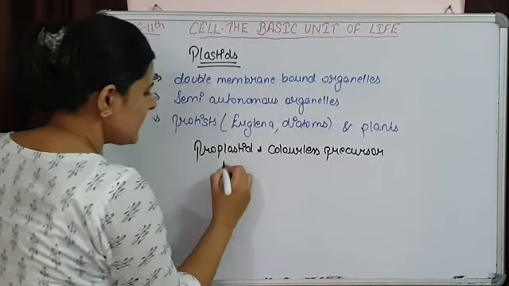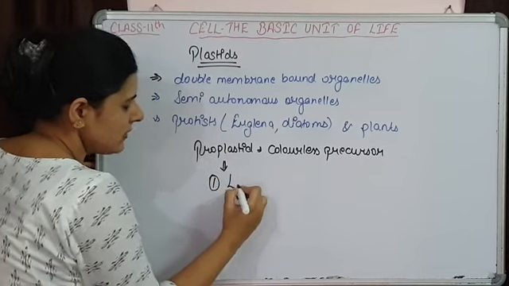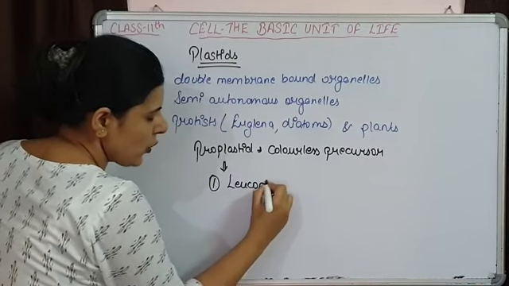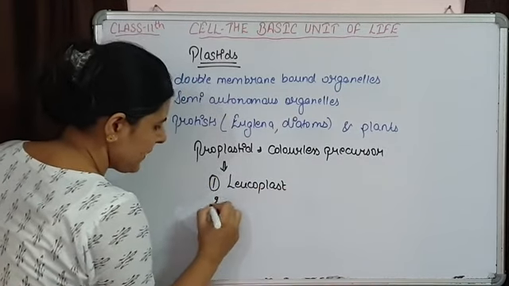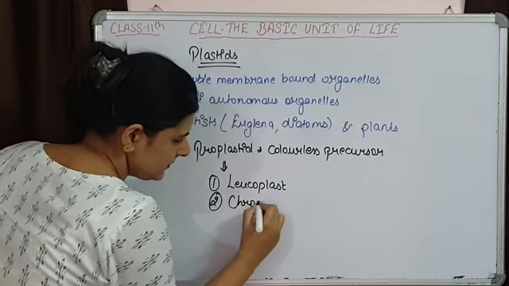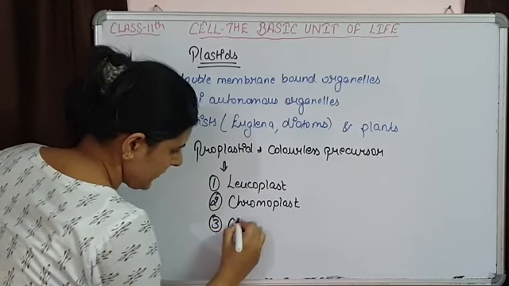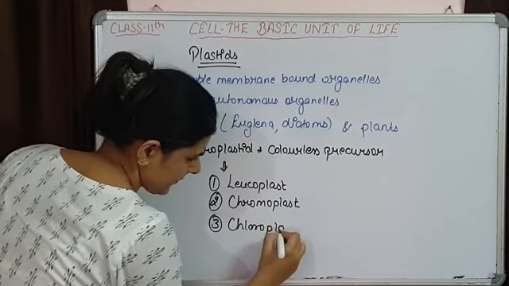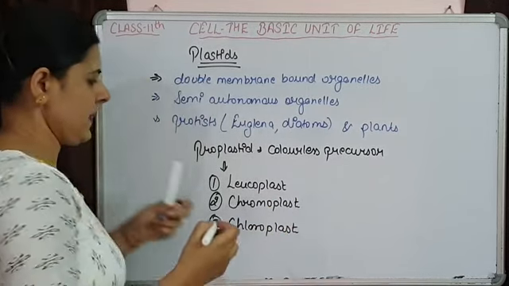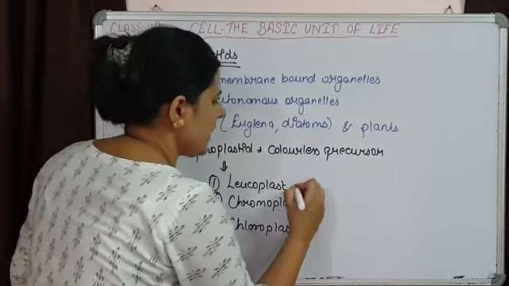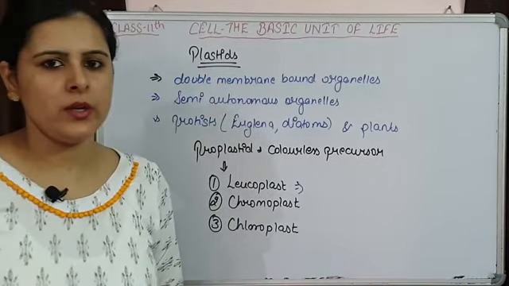And this colorless precursor is giving rise to three types of plastids: leucoplast, chromoplast and chloroplast. So these are the three types of plastids. Let's discuss them one by one.